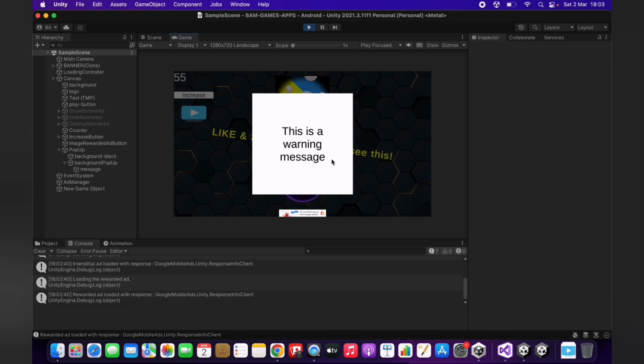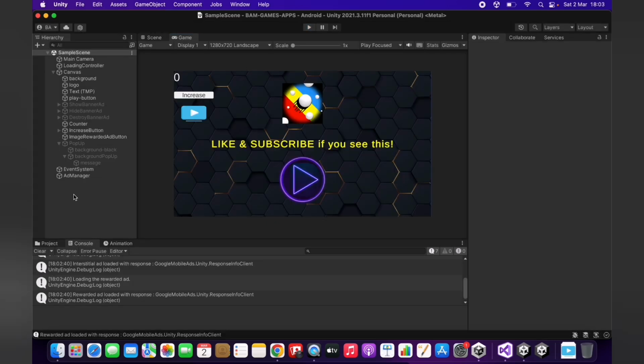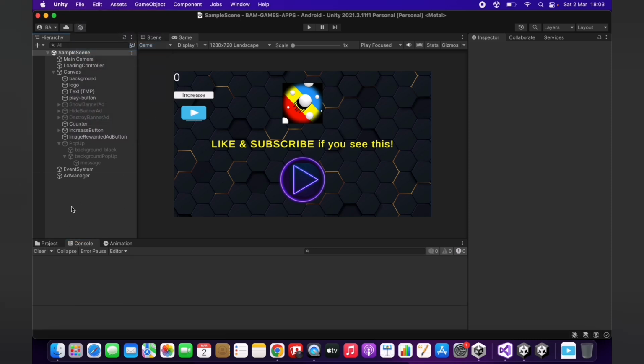We have created a very simple one, but we have seen some suggestions on how to do it in the best way possible to have the attention of the user, focus on it, and also how we can trigger it. We can enable a parent object with all the elements inside. We can trigger this in any moment in our game. I have done it with a button, and you can do it as you need in your game, including it in the logic that you already have. Perfect. So this is it. This is it for this tutorial of creating a pop-up.